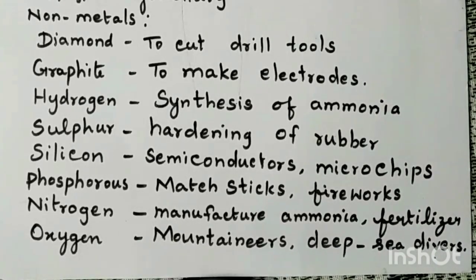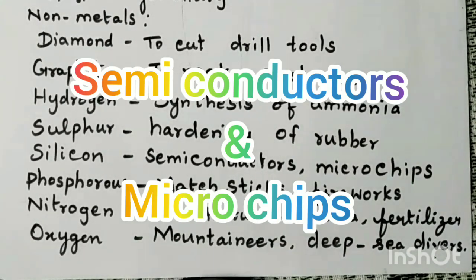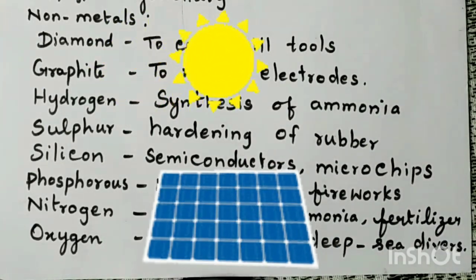The next one is silicon. Silicon is the major component of sand. So, ground sand particles are there. What does it contain? It contains silicon. So, silicon is used extensively in making semiconductors and microchips. Silicon is also used in solar cells and transistors.